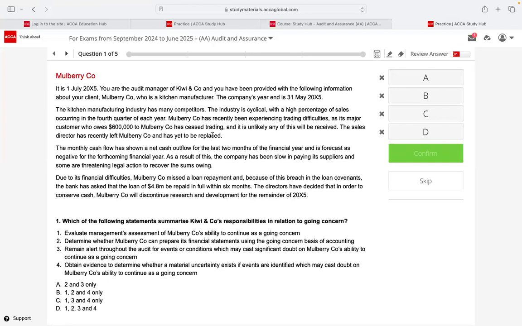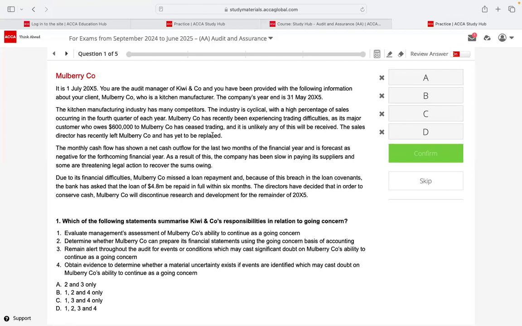The monthly cash flow has shown a net cash outflow for the last 2 months in the financial year and is forecast as negative for the forthcoming financial year. As a result of this, the company has been slow in paying its suppliers and some are threatening legal action to recover the sums owing. So obviously we don't have cash. We have a net cash outflow position, and the forecast is also negative for the next financial year, right? So the company is slow in paying its suppliers, so there are delays, and some suppliers are going to court also.